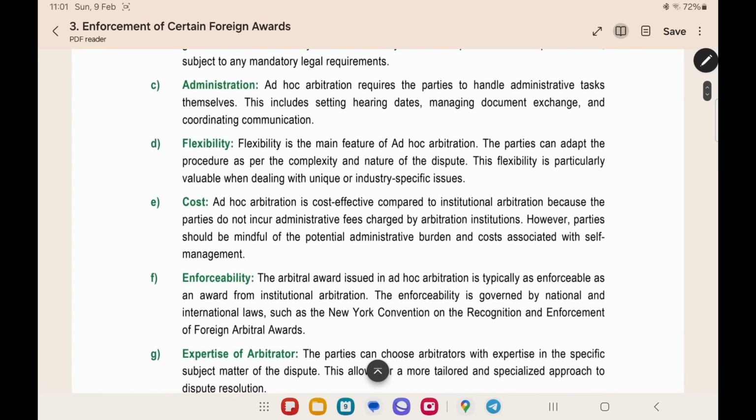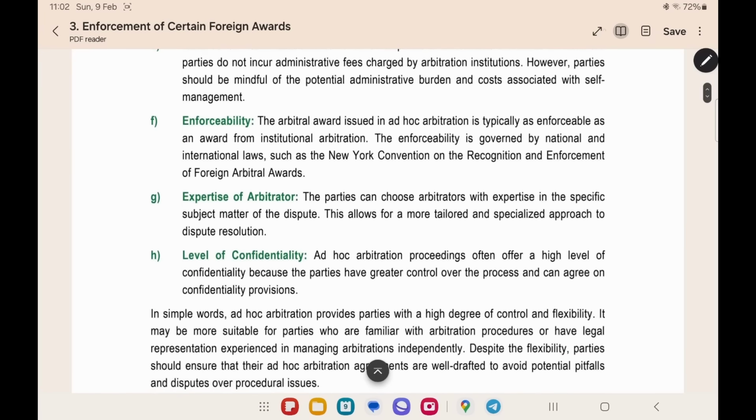And then flexibility. Since they are doing all the work, they can do it flexibly. And then the cost. Here they are doing all the work. They do not pay fees to the arbitration institution. So it will be very cost effective. And enforceability. The arbitral award is the same as the arbitral institution award. If you appoint an arbitral institution, they will give an award. If you yourself do all the work, then also there will be an award. There is no difference in the legal status between these two awards. The award will be governed by the law of the country. There will be national laws, there will be international laws, everything will govern the arbitral award.